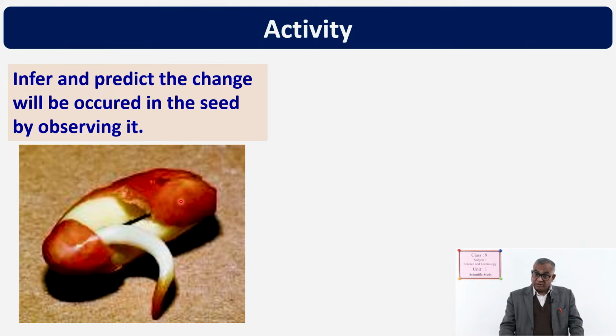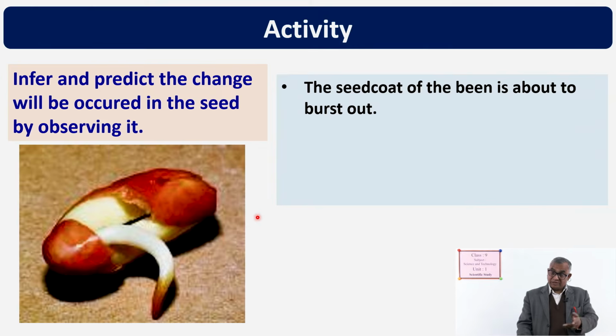Okay, students, now the next event is given in front of you. So, you observe it at first. After observation, you have to infer and then you have to predict. So, you have seen it? Yes. Now, you can guess at first what your observation is. Is it similar to this: the seed coat of the bean is about to burst out?